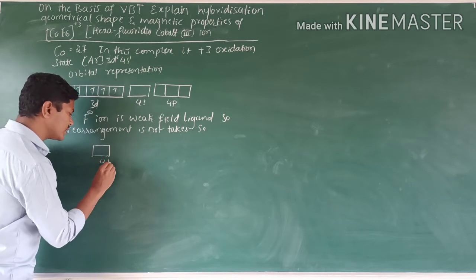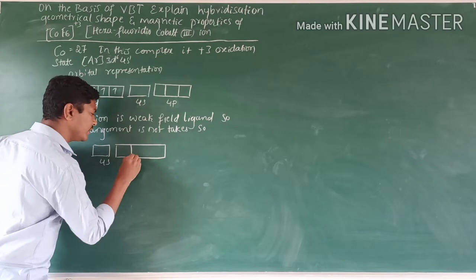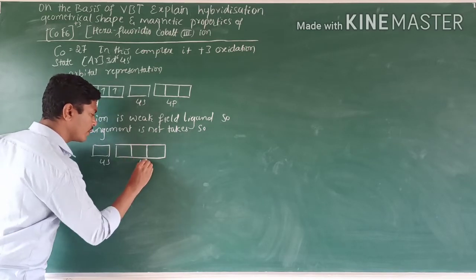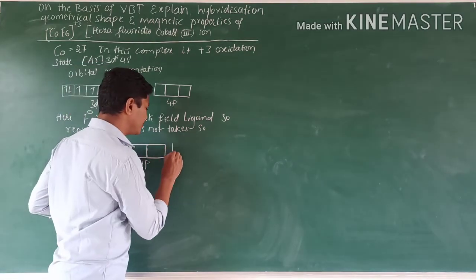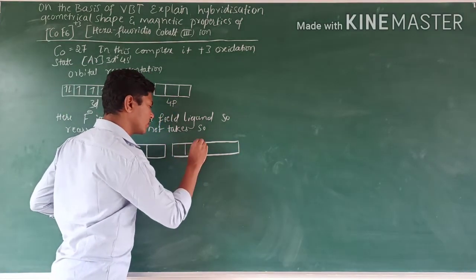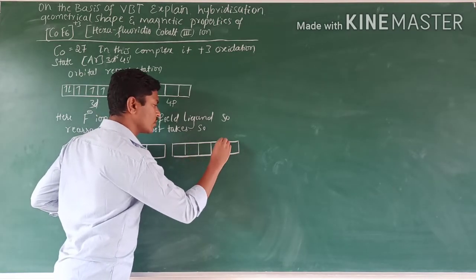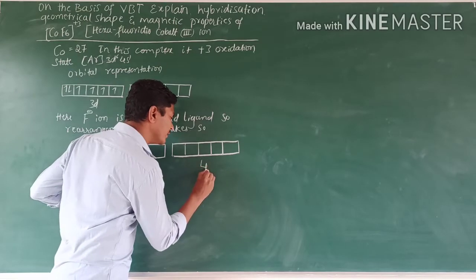That's why 4s, 4p, and we need only 2 empty orbitals, for that 4d.